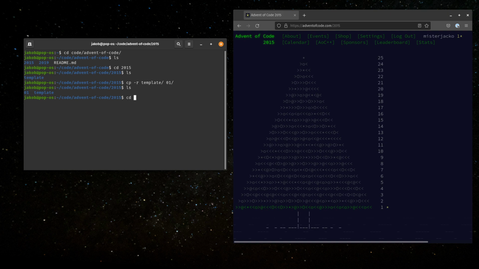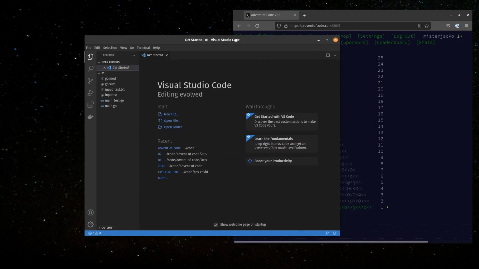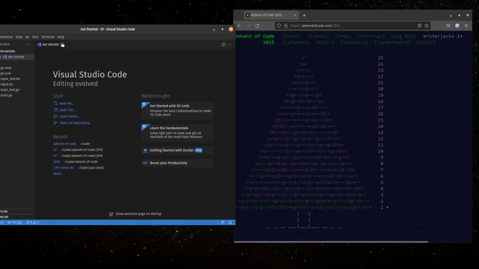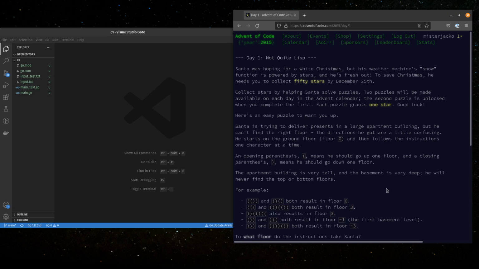and go into that folder. I'm going to use VS Code. We'll stop looking at this, pull in VS Code, and read the instructions for the first day here.